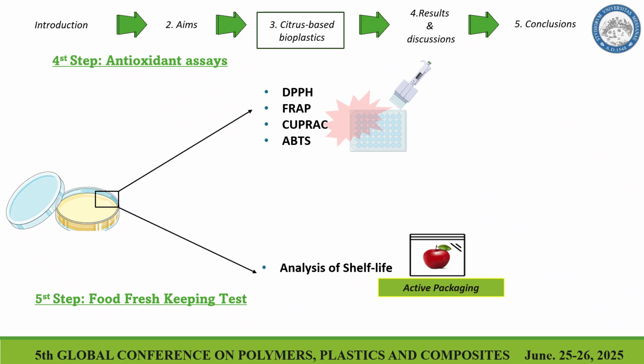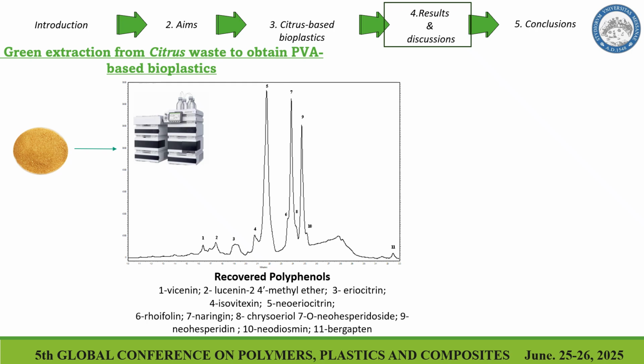Now, moving on to the results, we can start to see the polyphenols obtained by green extraction. We have to say that in literature the reference method of extracting polyphenols from this matrix is a solution with 50% of dimethylformamide in water. But obviously, dimethylformamide is not a green solvent, so we decided to use a greener method, and we saw that the best yield in a green way was obtained by sonication at 70 degrees for 15 minutes using a 70% solution in water. The chromatogram, you can see, was acquired at 278 nanometers.